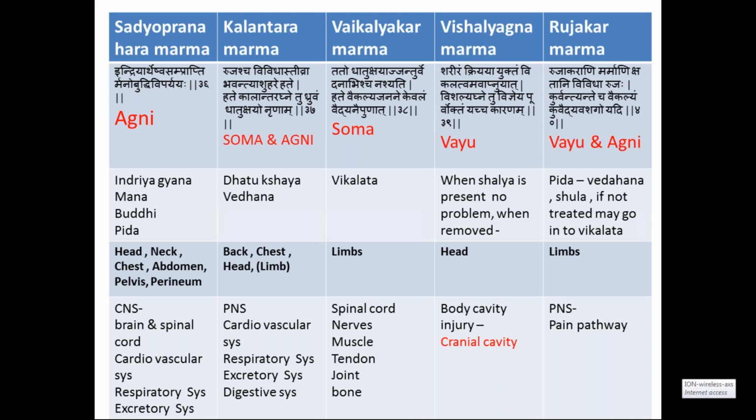The next one is the Vishalagna Marma. Vishalagna Marma is a very typical presentation. It is present in the head part, on the front part of the head. Then Utskshepa and Staphani, these are the examples. So these two are present in the head part, and the typical presentation is what? Shalya means any foreign body. If any stab injury or accidental injury occurs and that material is stuck in the head part, then there is no problem with the life.